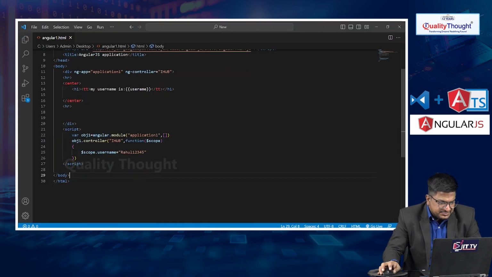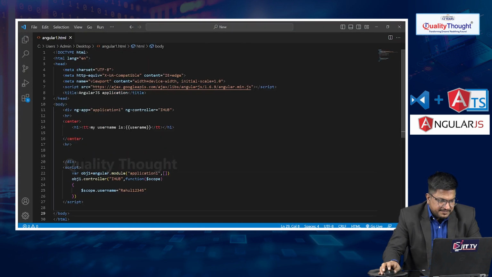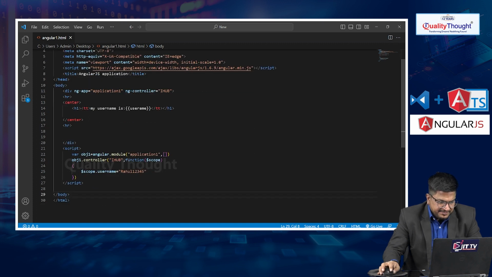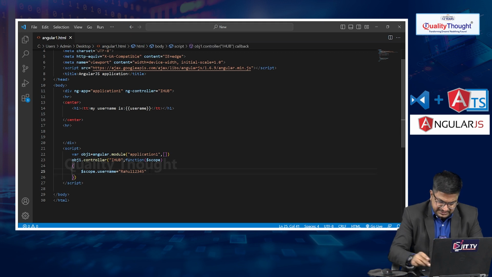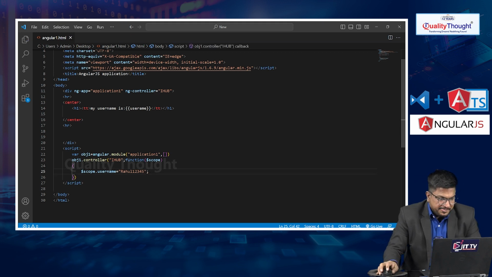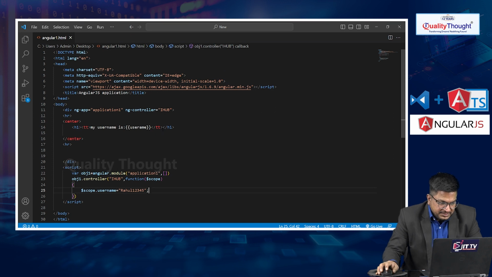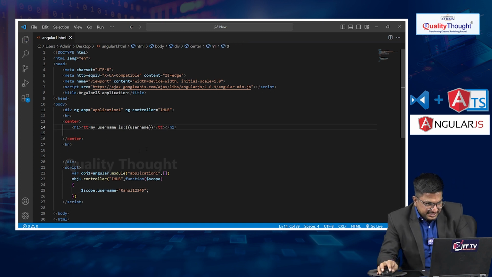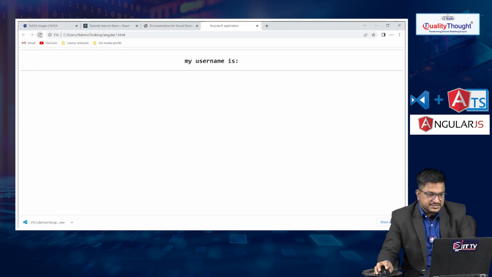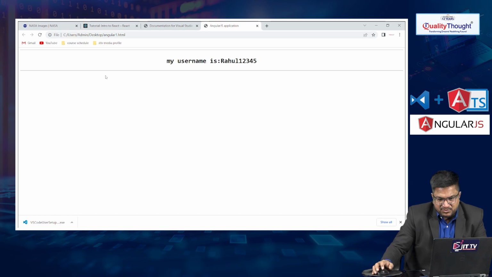There is a problem guys, just wait. In the function, $scope.username equals to, okay, let me apply the semicolon. In the h1, my username is, the n is missing here. If you notice in the interpolation, the n is missing in username. Now you will get the output. Let me refresh. Okay, my username is Rahul123.